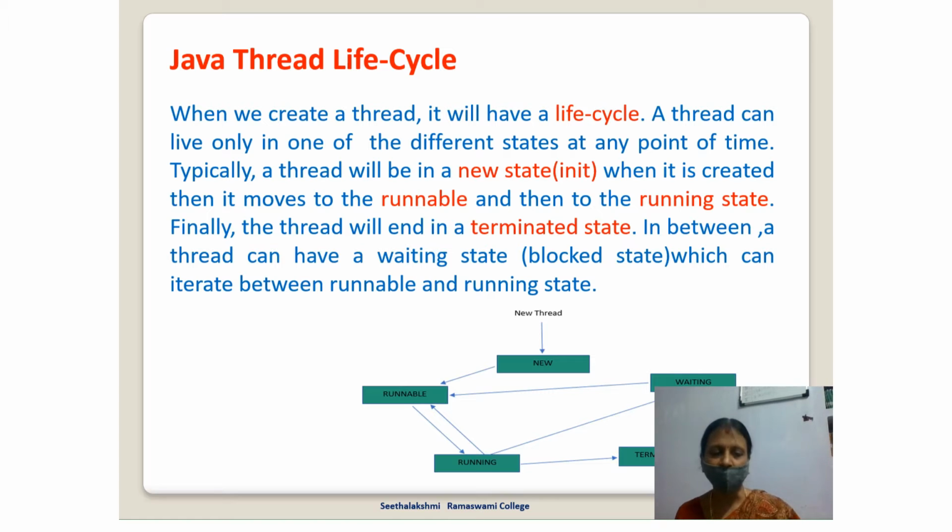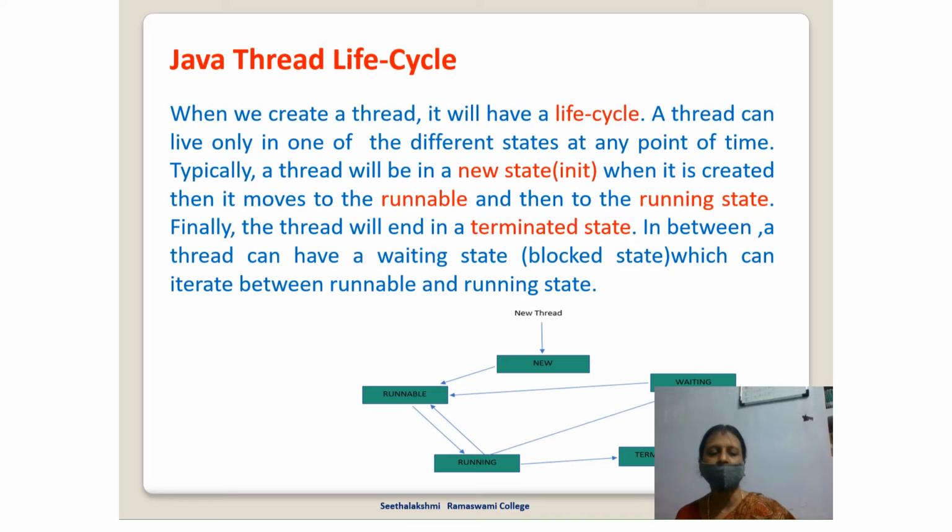Java thread lifecycle. When we create a thread, it will have a lifecycle. A thread can live only in one of the different states at any point of time. Typically, a thread will be in a new state or a newborn state called init state. When it is created, then it moves to the runnable state. In the runnable state, it will be present in a queue depending on the priority to get the processor. And then it goes to the running state when it gets the processor. Finally, the thread will end in a terminated state.